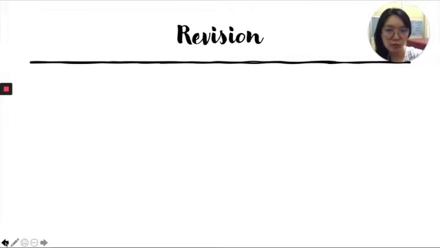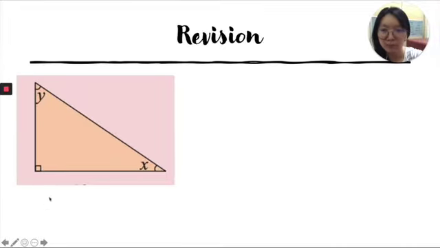Before we dive straight into trigonometry, let's do some revision on triangles. Here's a triangle and there is a square here, so it is a right angle triangle. What else can we notice? Oh, there's an angle here, named X, and there's an angle here, named Y. In a triangle, I know that the total interior angles are 180 degrees, yes.